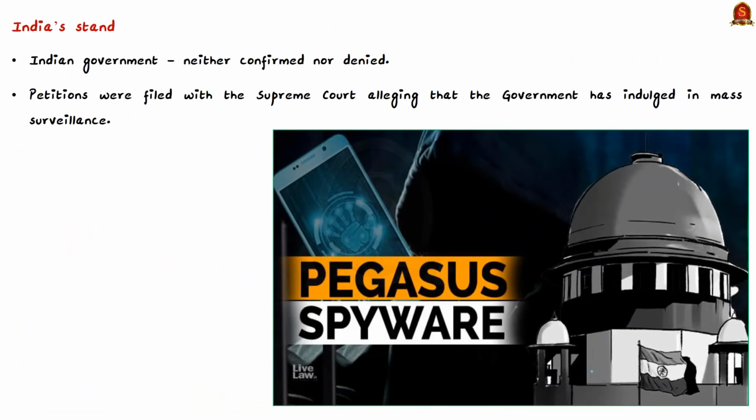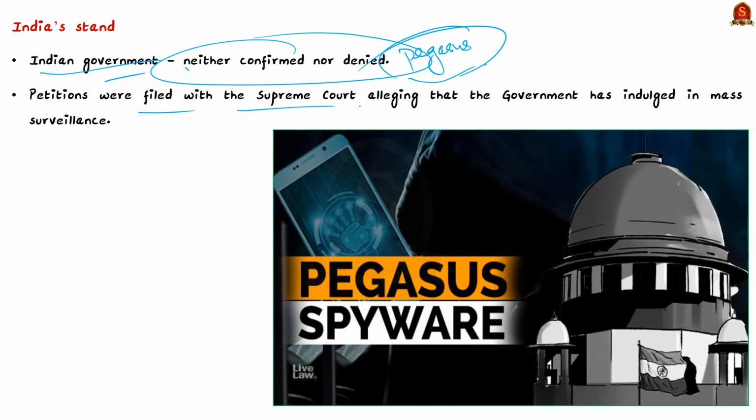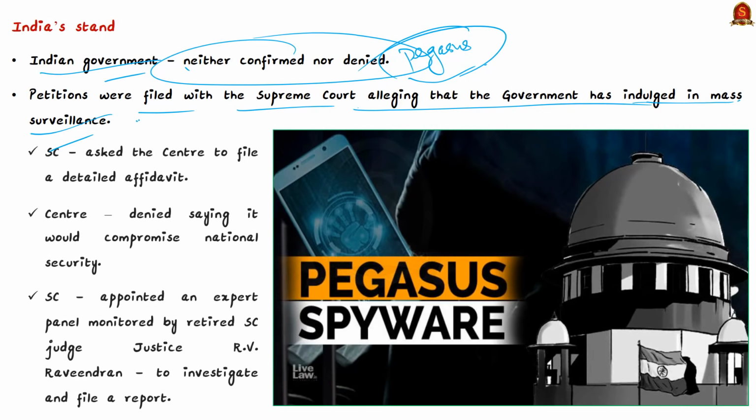And what has India said about this? See, the Indian government has so far neither confirmed nor denied that it has deployed Pegasus for any operation. Several petitions were filed with the Supreme Court alleging that the government has indulged in mass surveillance. And the petitions have argued that this is an attempt to curtail free speech. In response to the petition, the Supreme Court asked the Centre to file a detailed affidavit regarding the use of Pegasus. However, the Centre refused to comply, arguing that it would compromise national security.